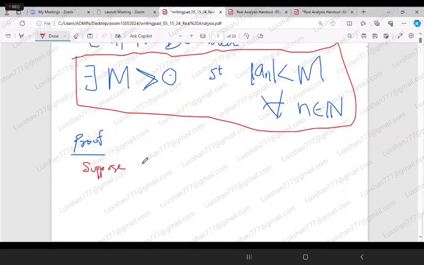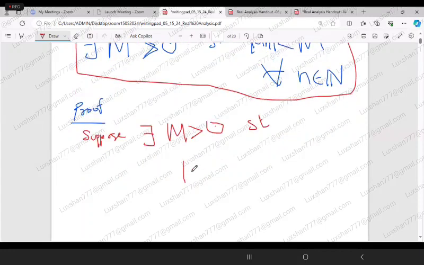Suppose there exists a capital M greater than 0 such that mod of a_n is less than M for all n belongs to N. Now we are going to prove that a_n is bounded.